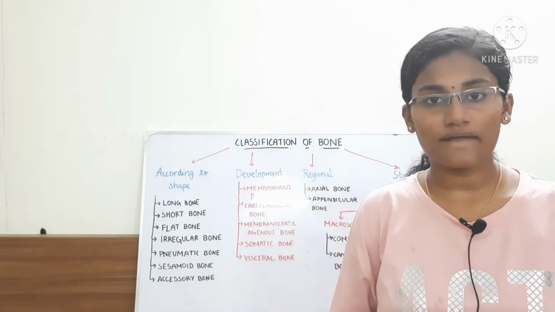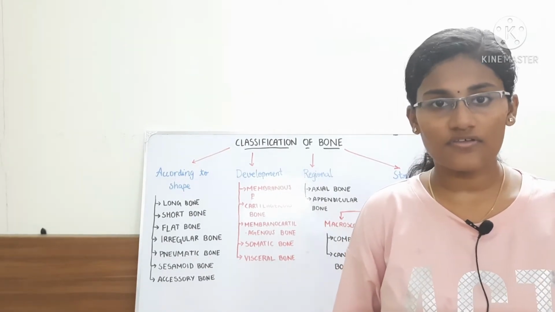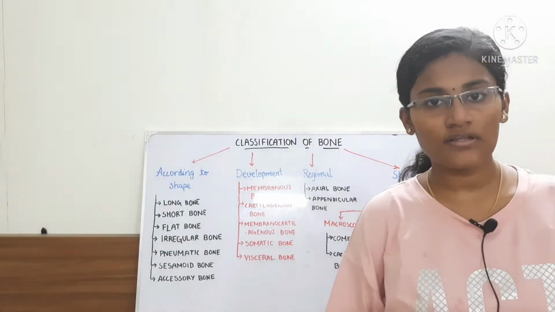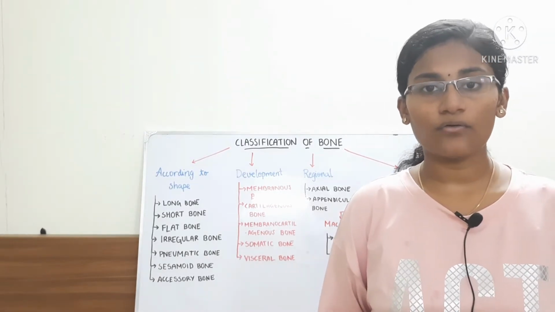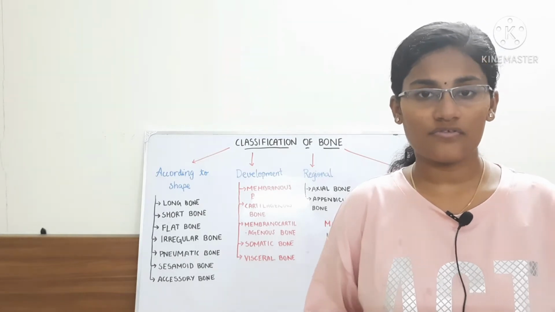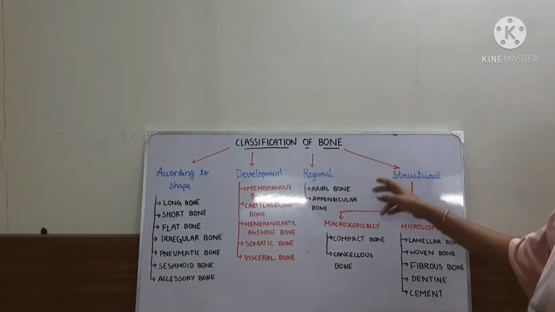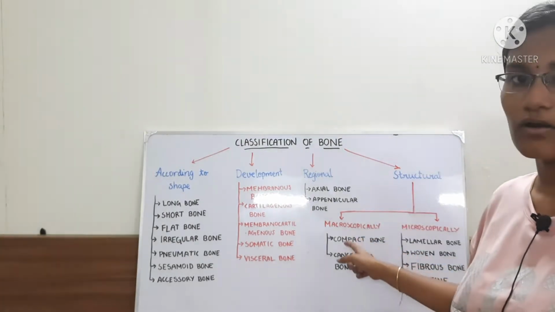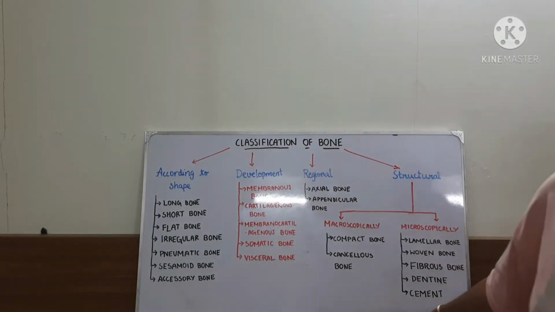The bones present on the axial line, like vertebral column and sternum, ribs, they all constitute the axial bones. And then appendicular bones are those bones which constitute the limbs. So appendicular bones include the pectoral girdle, pelvic girdle, and all the limbs. Okay, and based on the structure, the bone is classified into macroscopic and microscopic. So macroscopically, it is compact and cancellous bone. Microscopically, it is divided again into 5 types of bone.